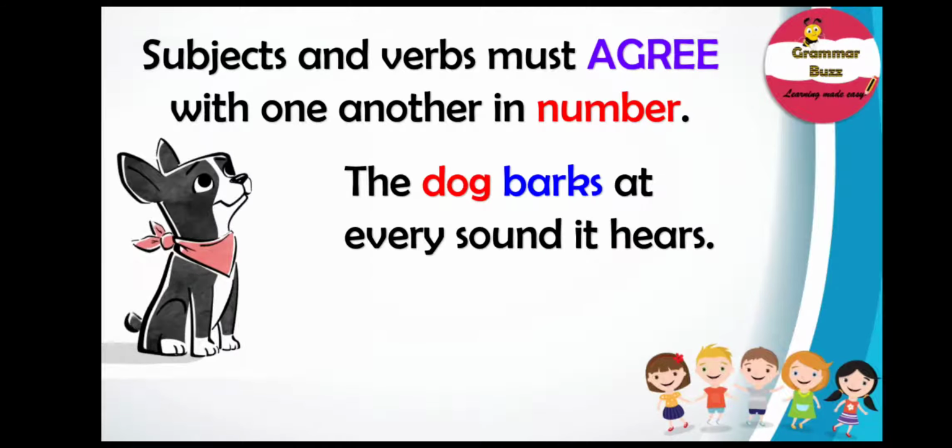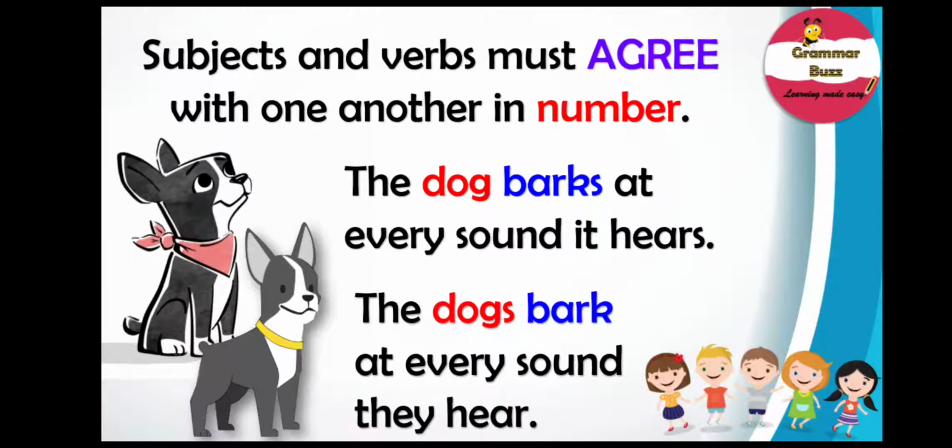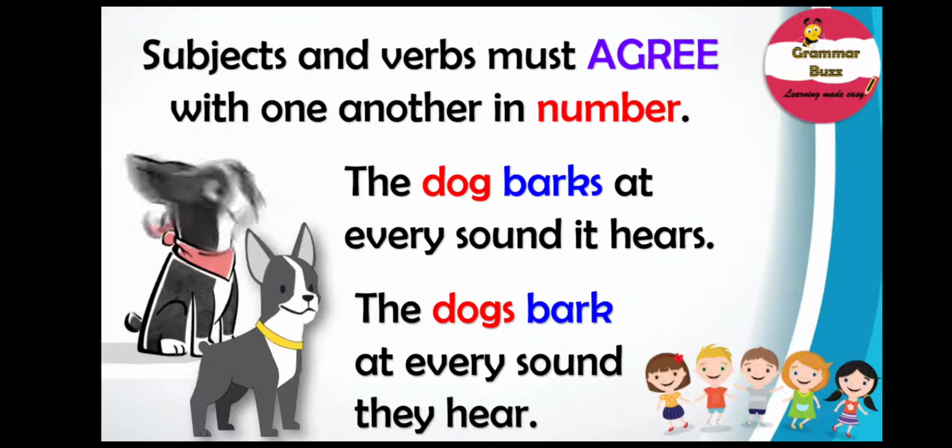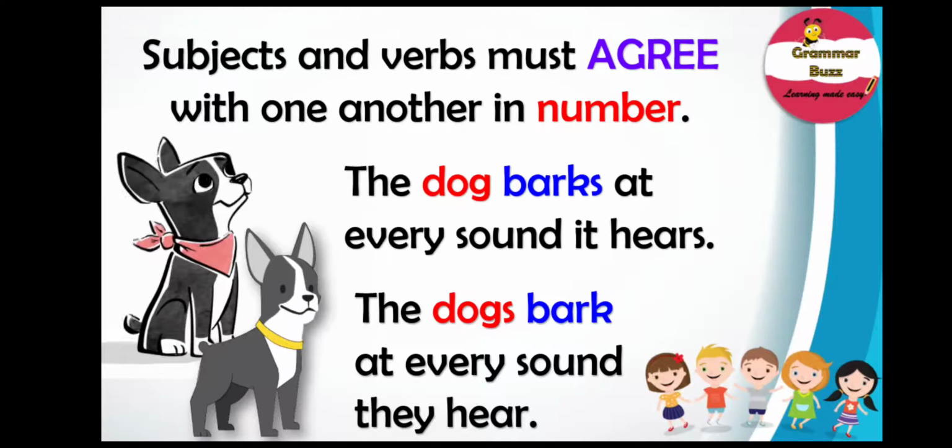Let us now consider the next example. It says, the dogs bark at every sound they hear. In this sentence, the subject dogs is a plural noun. But note the verb bark. It is a plural verb. Remember, plural verbs never end in S. So remember, verbs, unlike nouns, form their plural by removing S.